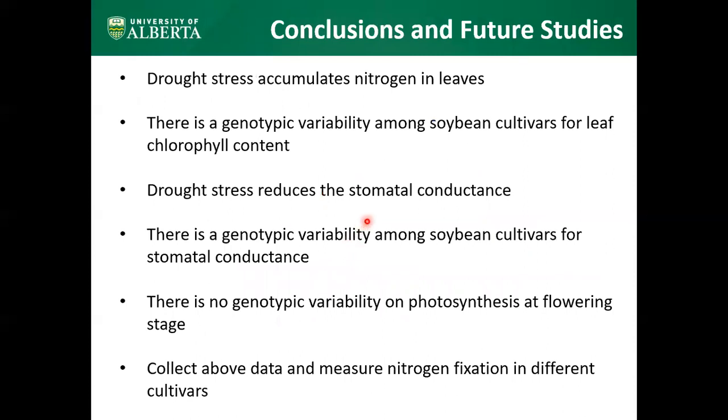Here are my conclusions. Drought stress accumulates nitrogen in leaves. There is a genotypic variability among soybean cultivars for leaf chlorophyll content, and drought stress reduces the stomatal conductance. And there is a genotypic variability among soybean cultivars for stomatal conductance, and there is no genotypic variability on photosynthesis at flowering stage. As future studies, I have to collect more data and have to measure nitrogen fixation in different cultivars.